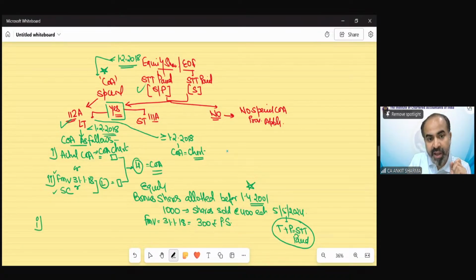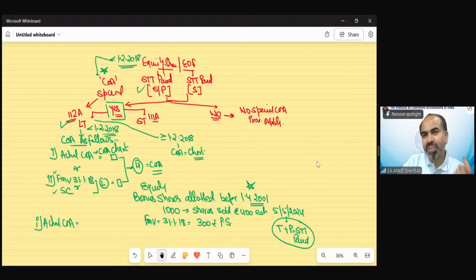First of all, we have to take the actual cost of acquisition. So what would be the actual cost of acquisition in this case? Who will answer? Anyone? Tanu is saying nil. Not nil. Anubhav is saying 300. Okay, anyone else? Ishan has given the correct answer actually.